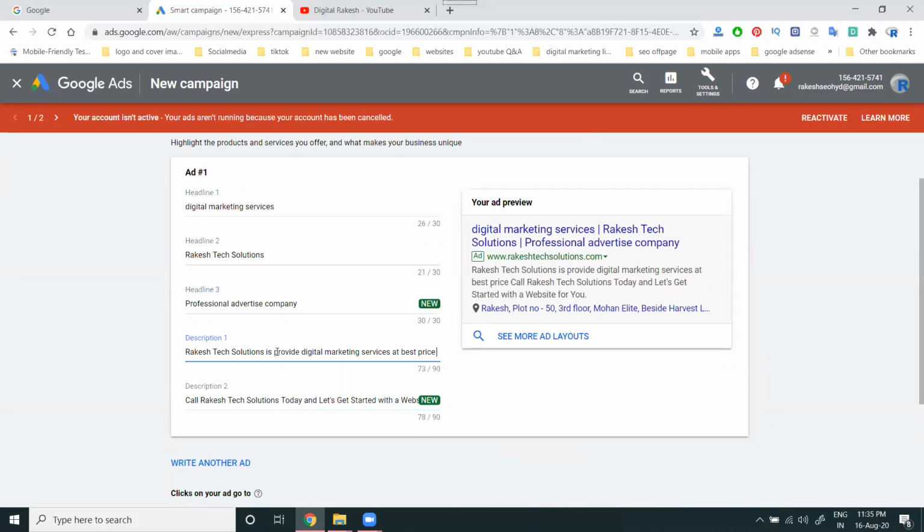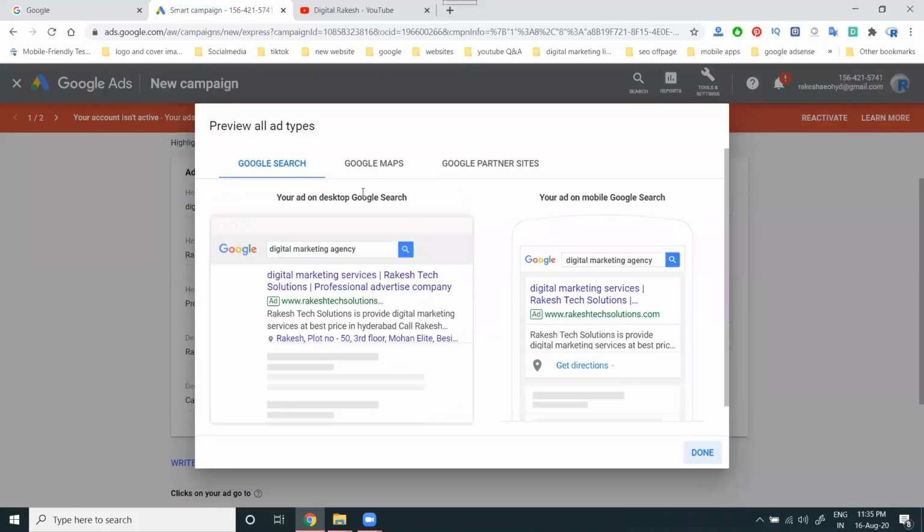Now the address will be showing here, so the ad we can show to the customer will be here.